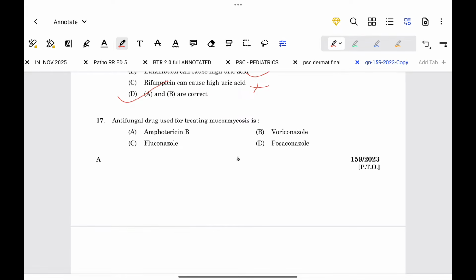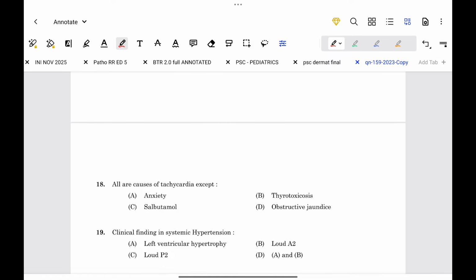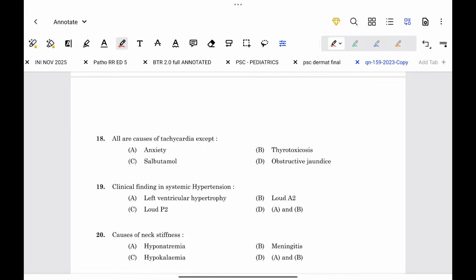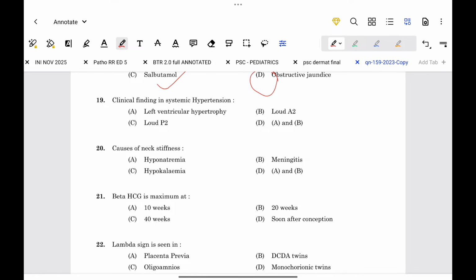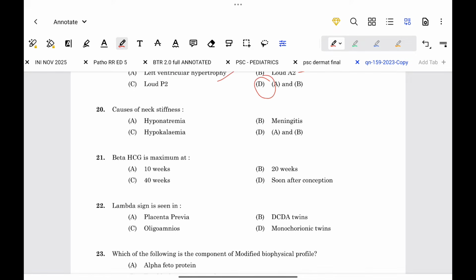Next, antifungal drug that is used for treating mucormycosis is amphotericin B. All are causes of tachycardia except: anxiety causes tachycardia, salbutamol causes tachycardia, thyrotoxicosis causes tachycardia, obstructive jaundice does not cause tachycardia. Next, clinical findings in systemic hypertension: it causes left ventricular hypertrophy and loud A2. Option D is the correct option. Next, cause of neck stiffness is hyponatremia and meningitis. Option D is the correct option.